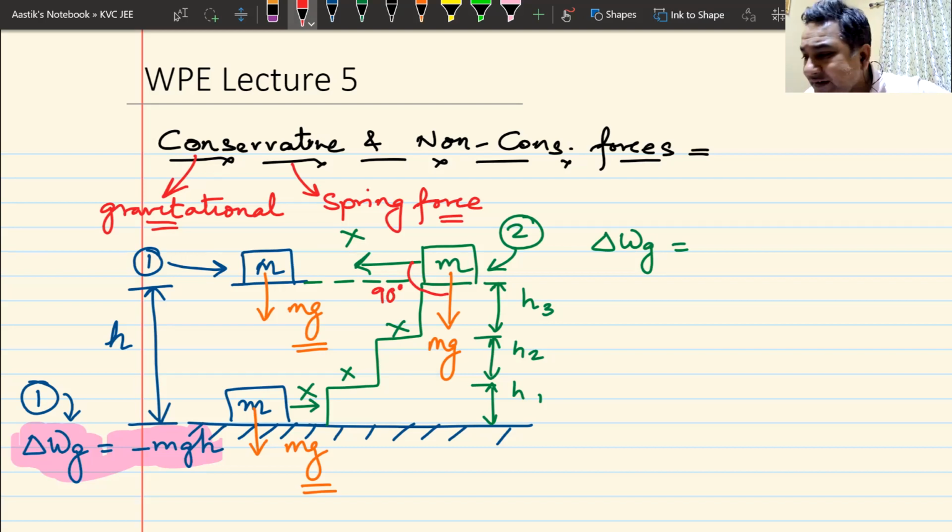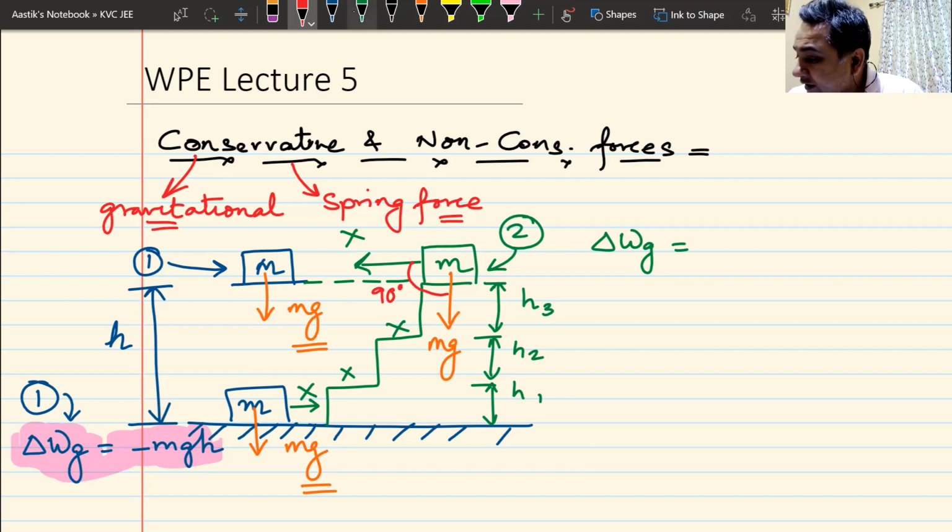I gave you the example also where I told you a porter or a coolie, when he is lifting weight and moving, in physics his work done is 0 because weight is downward and he is moving forward. His work done is 0, but he is doing work. So work is slightly different in physics. While I'm moving it horizontally, there is no work done. But while I'm moving it vertically, there is definitely work done.